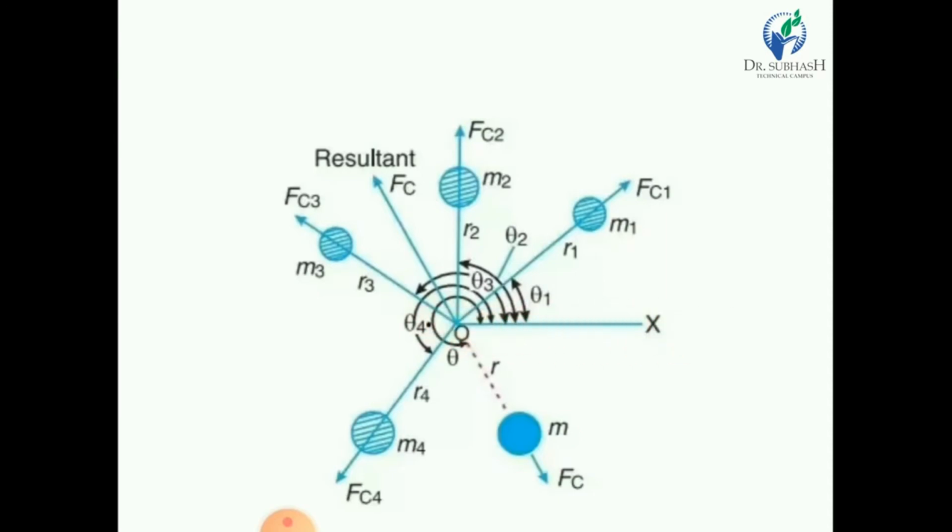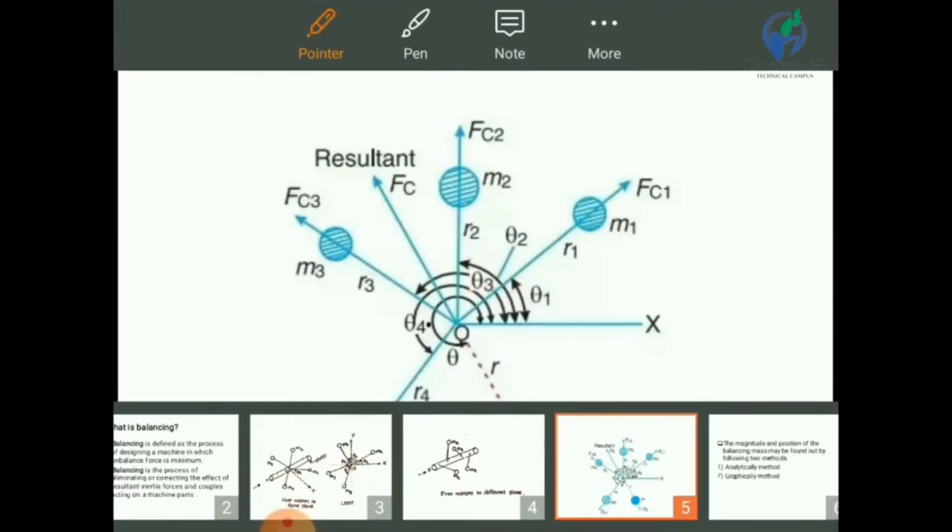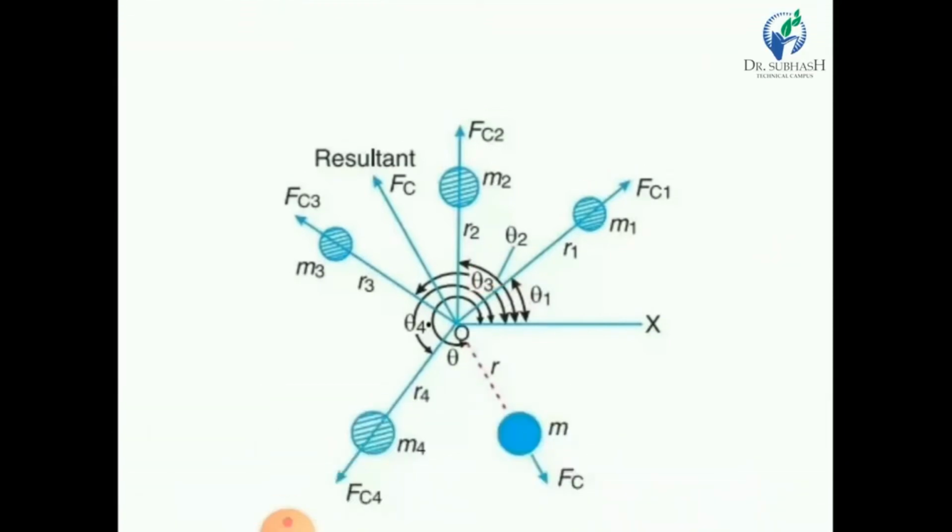Now let us consider 4 masses having magnitude m1, m2, m3 and m4, rotating at distances of r1, r2, r3 and r4 from the shaft as shown in figure. These 4 masses make angles of theta 1, theta 2, theta 3 and theta 4 with the horizontal line OX as shown in figure.